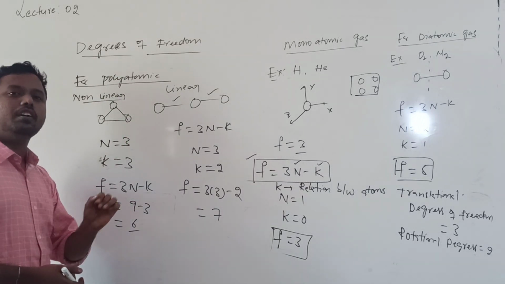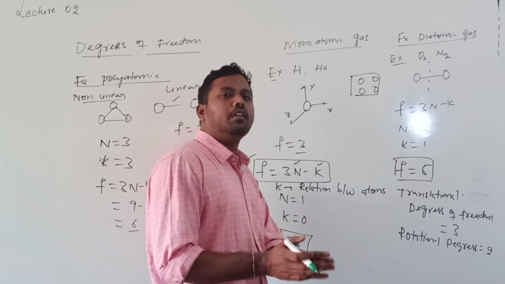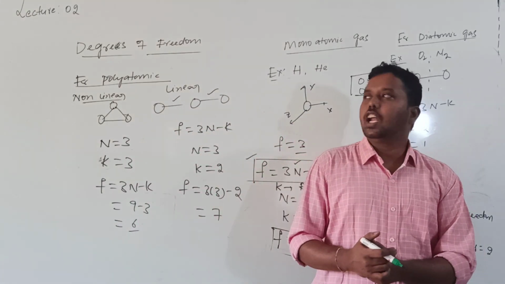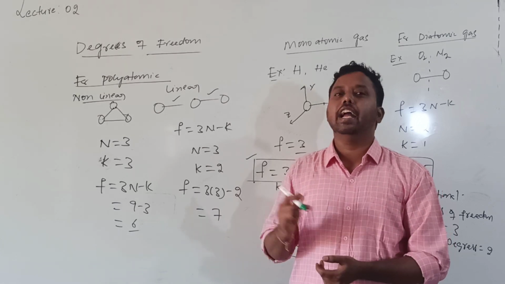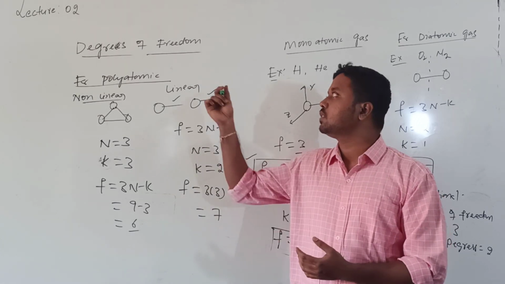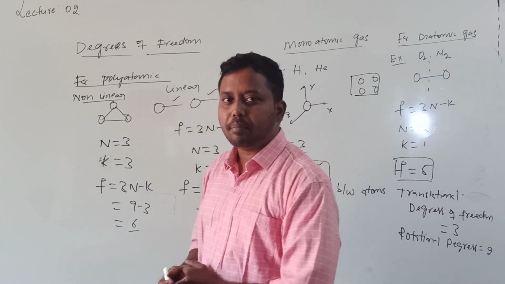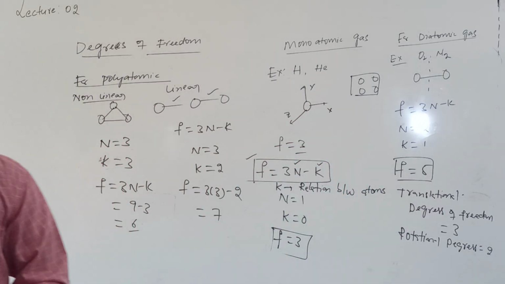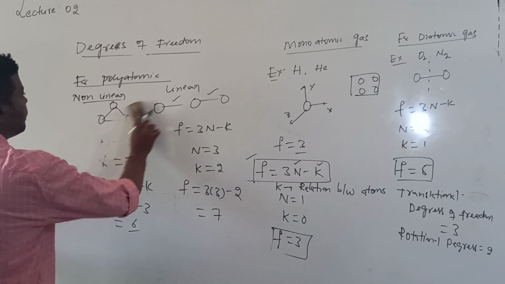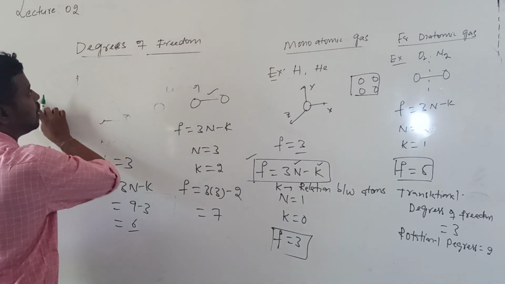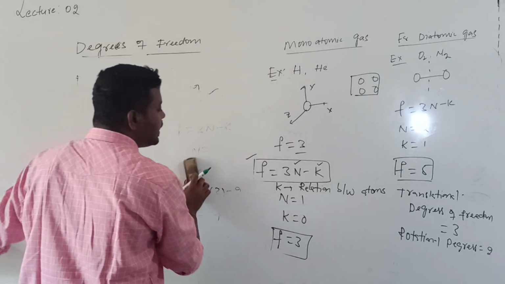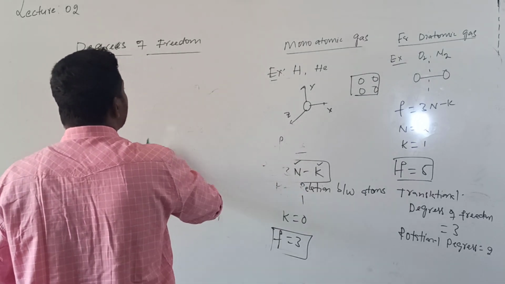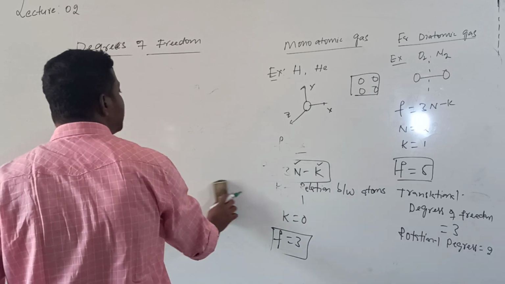So what is the meaning of degrees of freedom? The number of independent ways in which the system can obtain the internal energy. That is called degrees of freedom. Okay? So this is for degrees of freedom. After coming to know degrees of freedom, how does the total energy of a system get distributed among all its degrees of freedom?